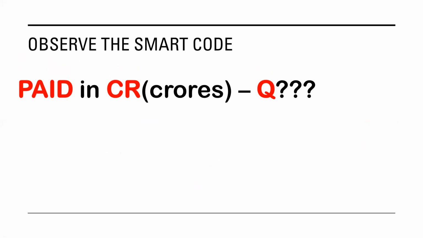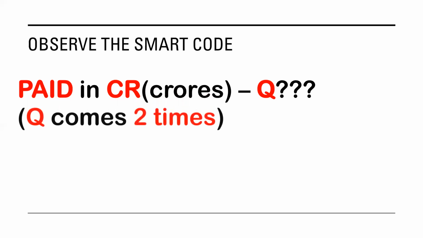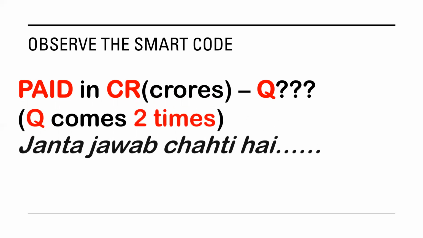So for features of secretary, you can remember the smart code PAID in CR. CR means crore. Crore ka short form we write CRS, correct? So basically the smart code is paid in crores. Q, जनता जवाब चाहती है, where Q comes 2 times.